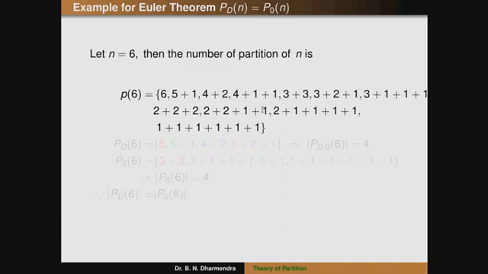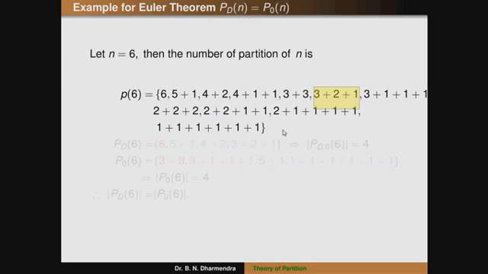Then we have to find out the number of partitions of n with distinct parts. So what are the distinct parts? We can observe here: 6, and 5 plus 1, there are no repeated terms here. 4 plus 2 is distinct, here 4 plus 1 plus 1 has a repeated term. Here 3 plus 3 is also repeated. Here the terms are 3 plus 2 plus 1, all the elements are distinct, and the remaining terms have none, because all are repeated.